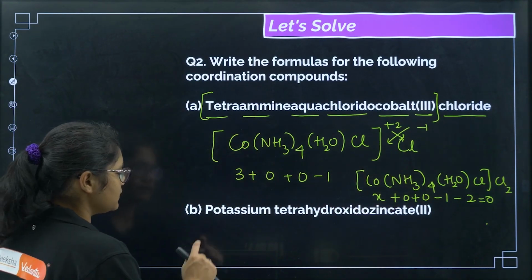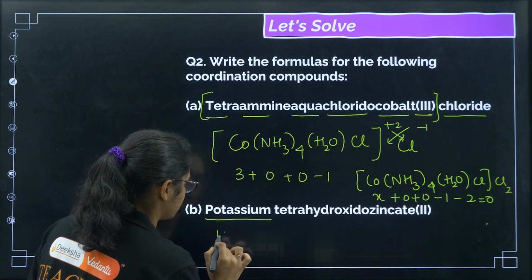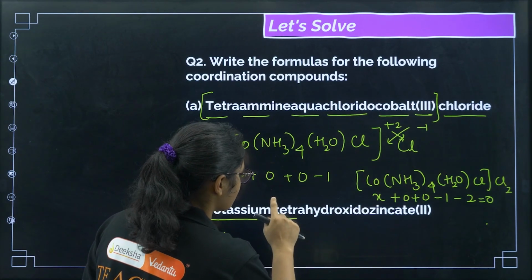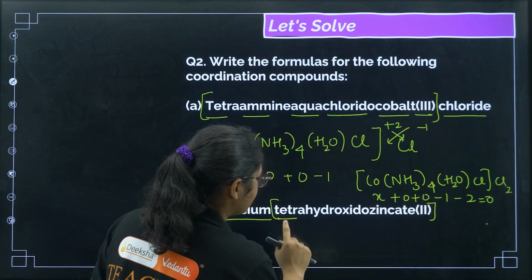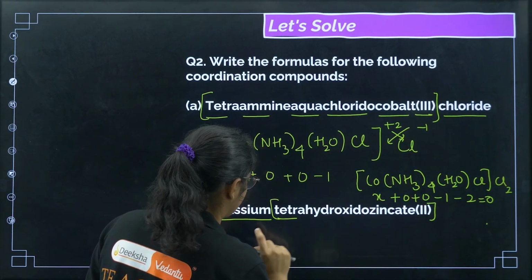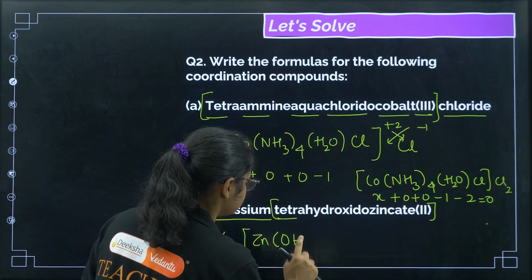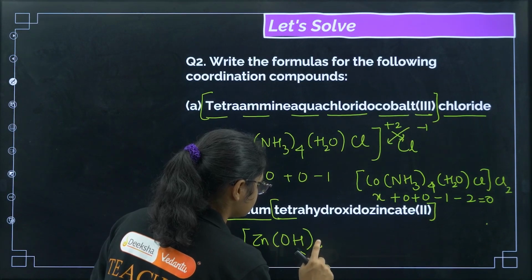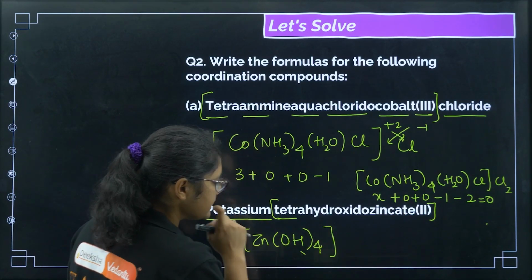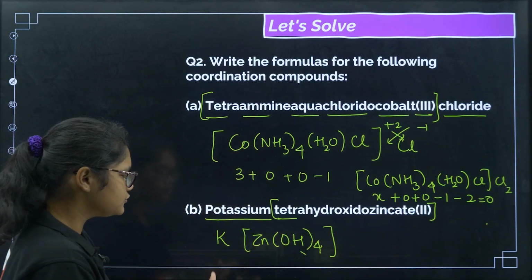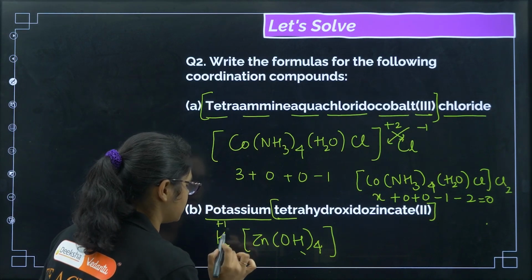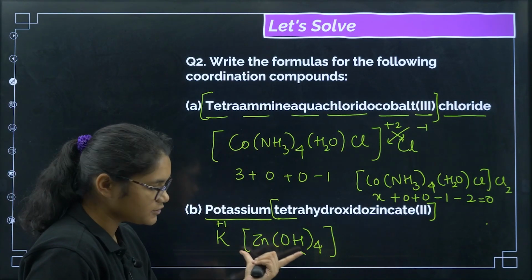Now coming to the next one, potassium. First is potassium, then this part is your complex, tetrahydroxidozincate. That means zinc is there, and tetrahydroxido means 4 OH are there. Zinc charge is 2, and K, we know, is +1. Now we'll calculate the charge of this complex.